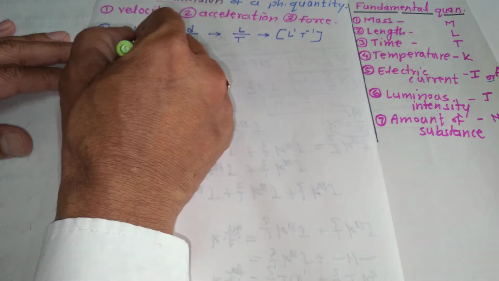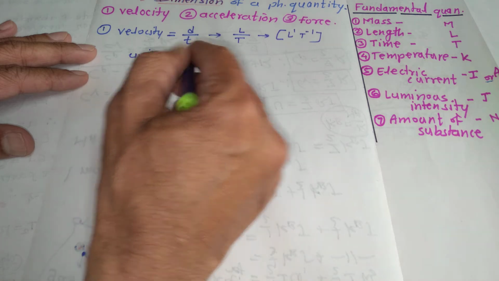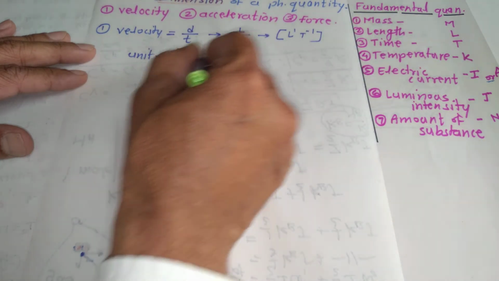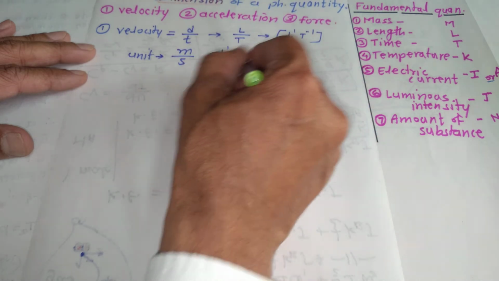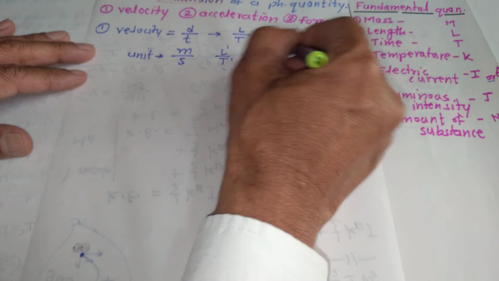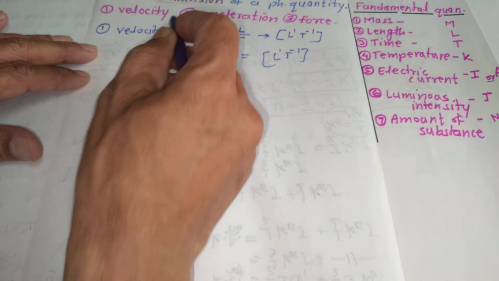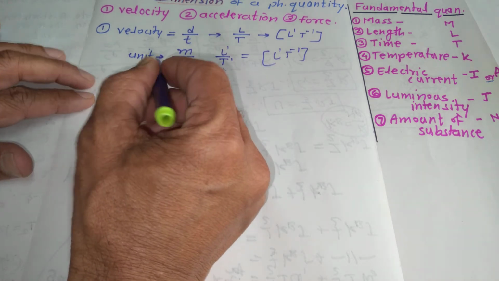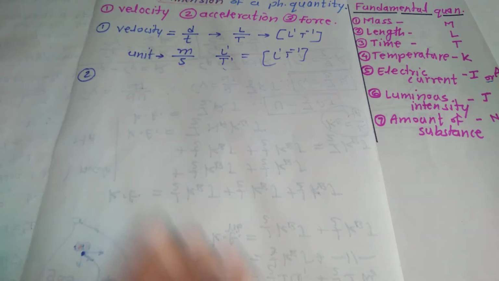Similarly, with the help of unit now, as the unit of velocity is meter per second, meter means length, upon second means still time, again L raised to 1 and T raised to minus 1 is the dimension of velocity. This is how you can prepare the dimension with the help of two things, either with the help of formula or with the help of unit. Secondly, I can prepare the dimension of acceleration as well.